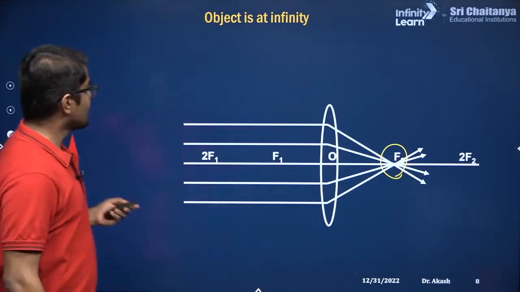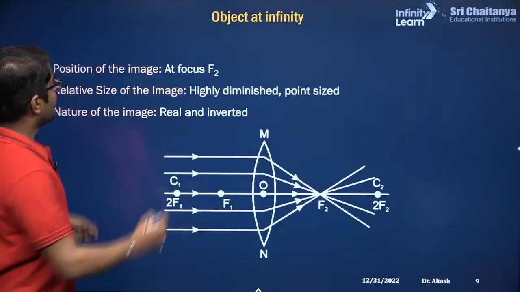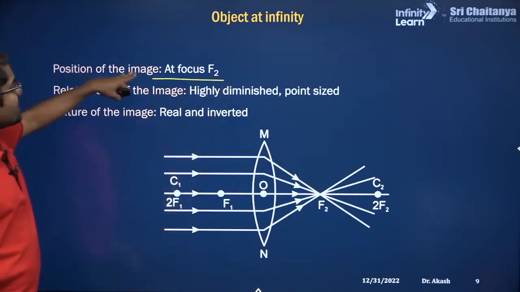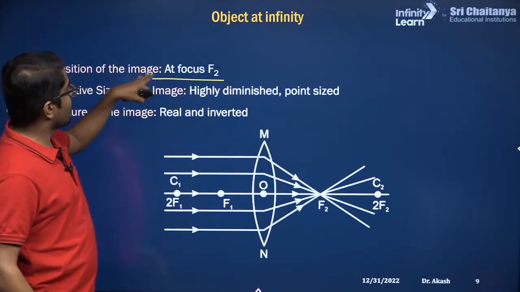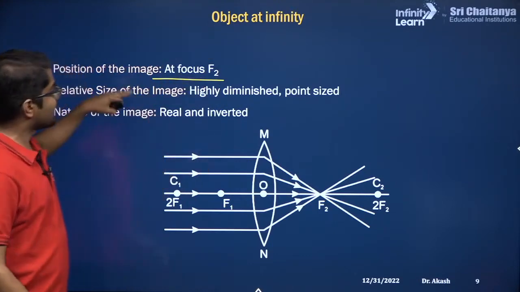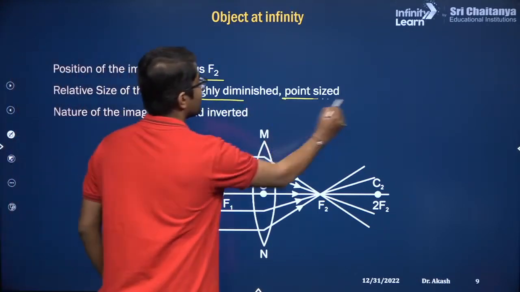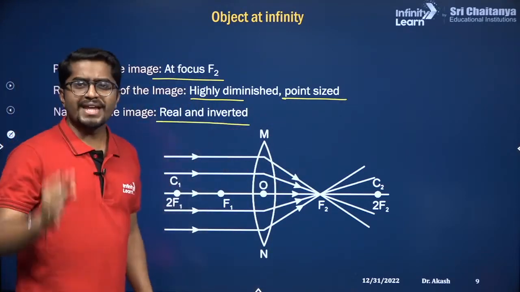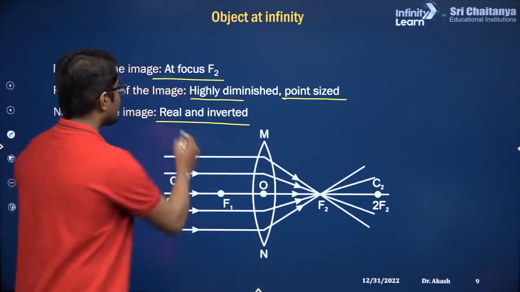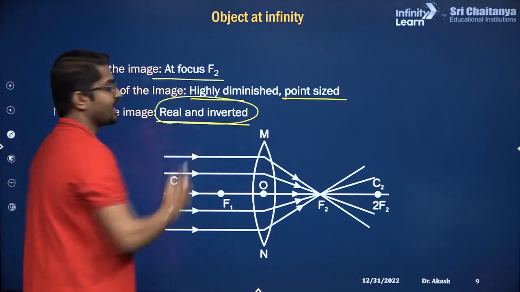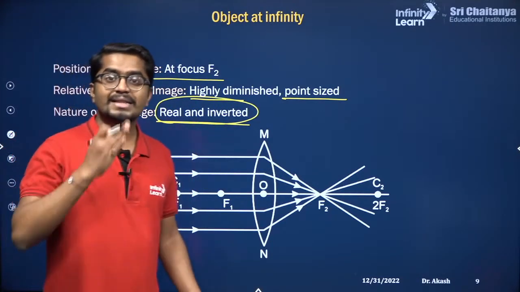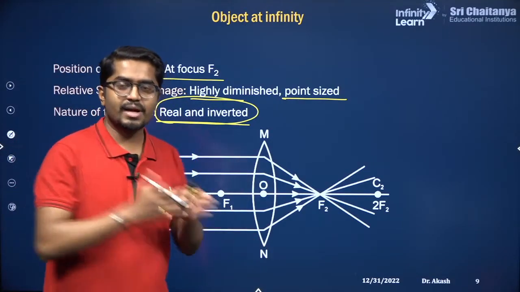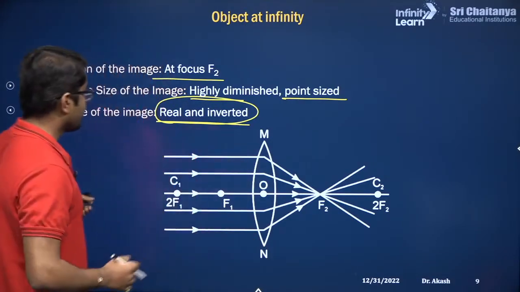Okay, so now this is the position of the image when the object is at infinity. The image would be at f2, and this is highly diminished or point size, and this is real and inverted. So whenever you get a real image, it is always going to be real and inverted. If it is virtual, then virtual and erect. They always go together: real and inverted, virtual and erect.